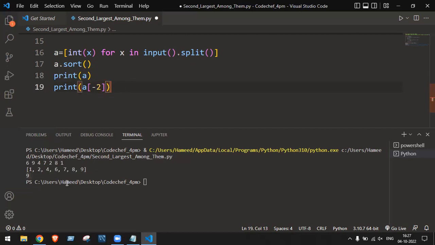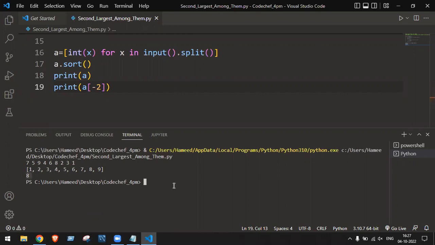Second number will come, which is what? 8. So clear screen, run the code. Suppose 7, 5, 9, 4, 6, 8, 2, 3, 1. So it will get sorted now. See here. What is the number I got? A of -2 means what?